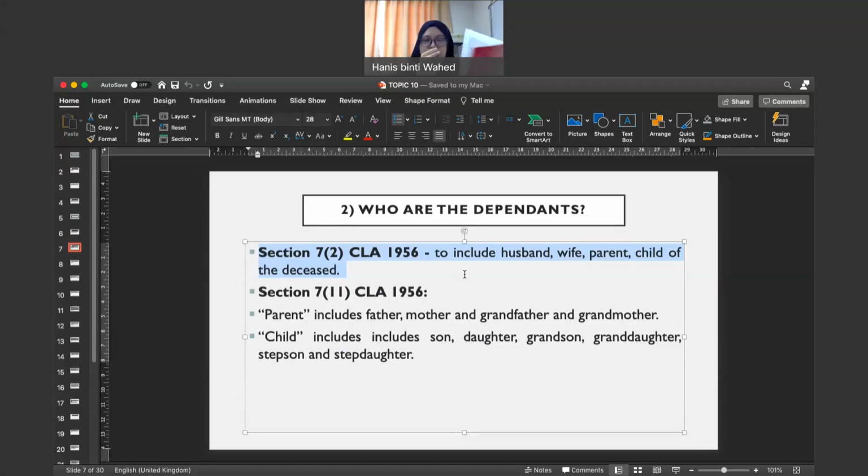So basically, section 7, subsection 2 defines the word dependent. Who can be considered as a dependent? It says the persons who can be considered as dependents are the wife, husband, parent, and child. These persons are the ones who can claim for dependency claims. They can apply for a dependency claim under section 7.